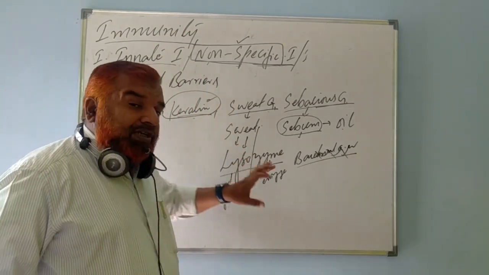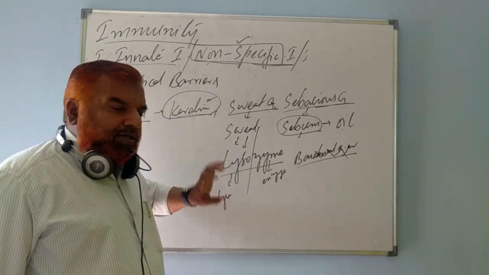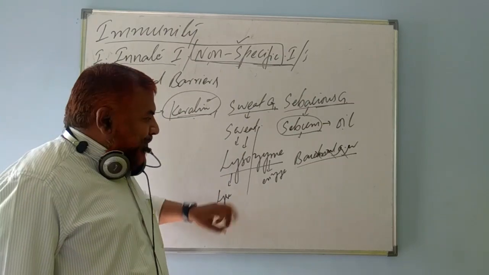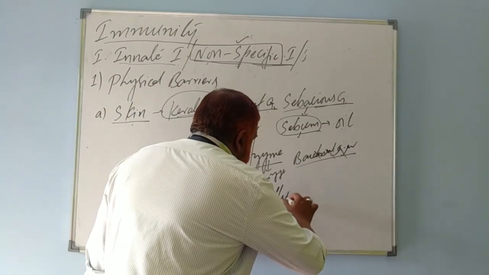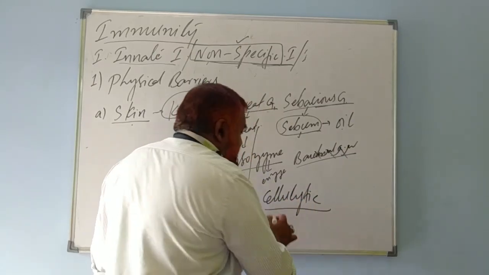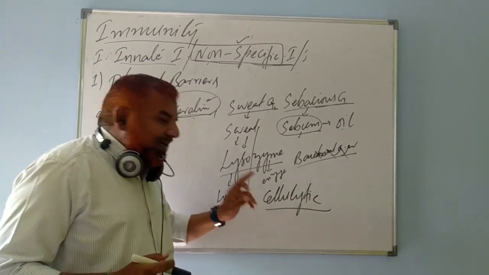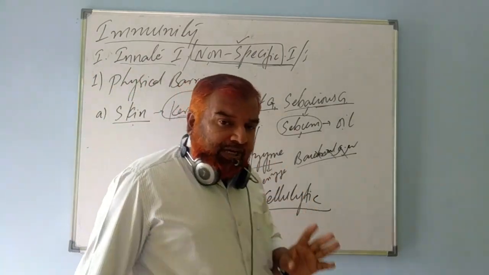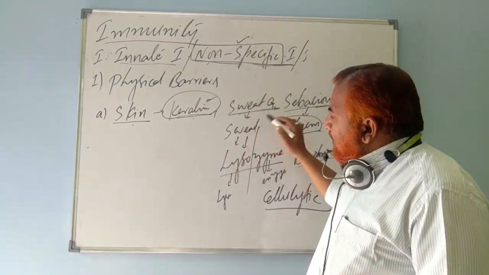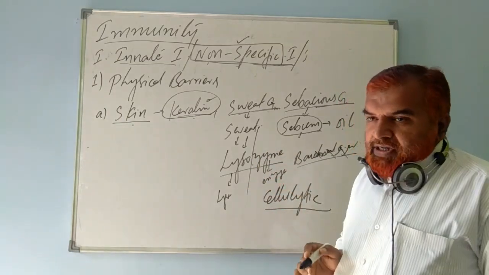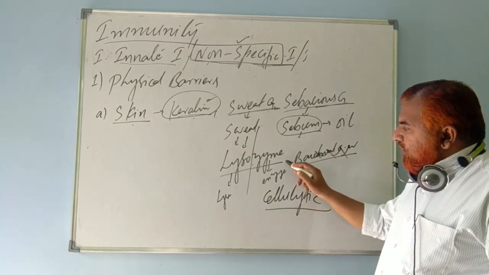This enzyme is found in various other places of the body. We will discuss them one by one. In the sweat, in the skin, we come across this enzyme. Hence, this enzyme is also known as a cellulytic enzyme. What do you mean by that? It breaks the cell wall of the bacteria. This enzyme is secreted along with the sweat from the sweat glands. Right? So skin acts as the first line of body defense because of this enzyme.